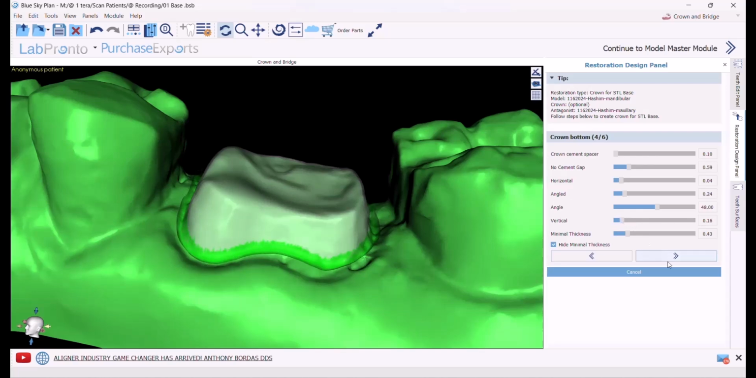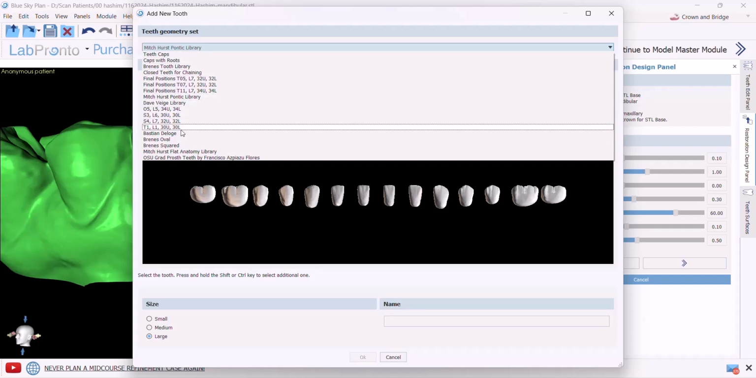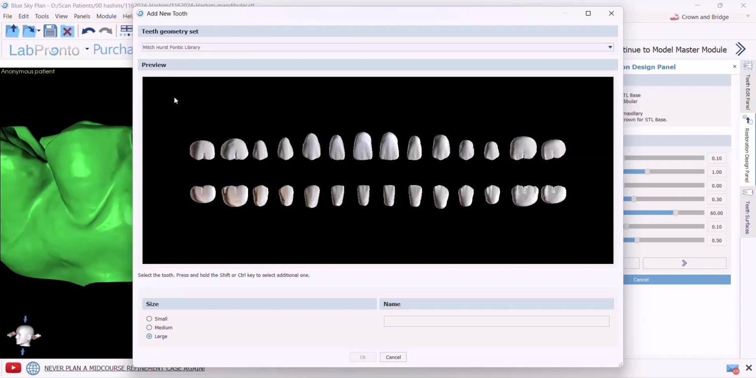Then we click Next. This window will appear in which we select the tooth. We have to select whether the tooth size is small, medium, or large. In this case, the tooth that I have is large. Here are a lot of designs of teeth according to their morphology. I could select and test any one of these. I've noticed that the Mitchhurst Pontic is suitable.